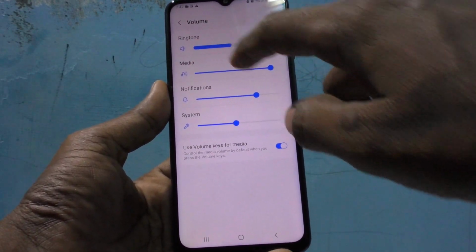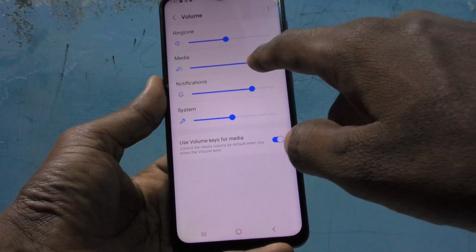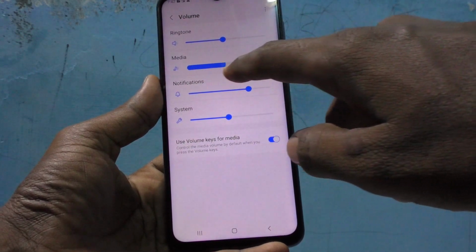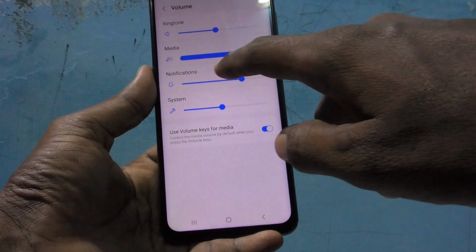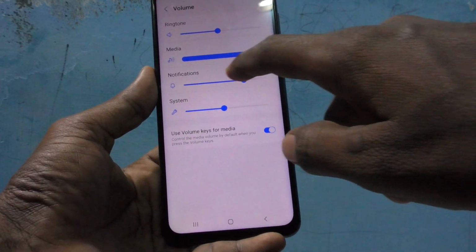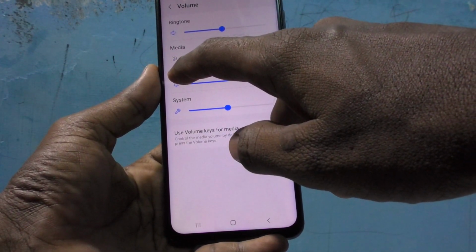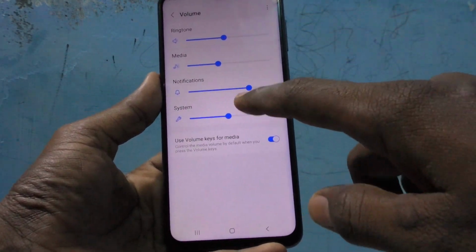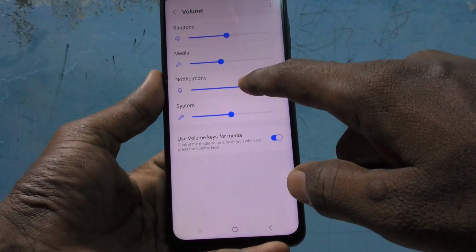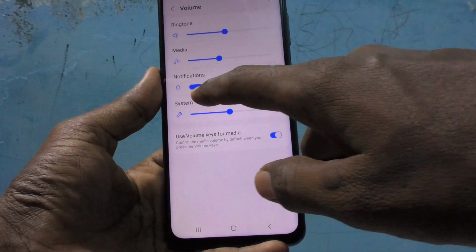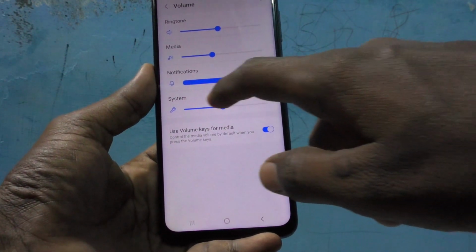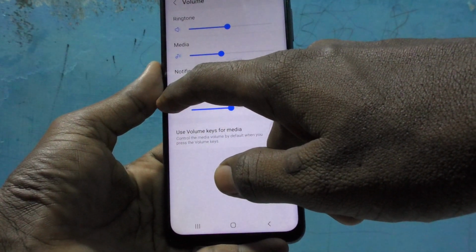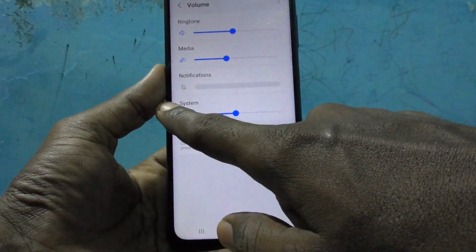Then media sound. In a similar way, you can use it for the media sound. Moving right side will increase the volume. Moving left side will decrease the volume. Similarly, for the notification, you can decrease or increase volume like this. You can mute also. If you completely decrease, it will be muted.